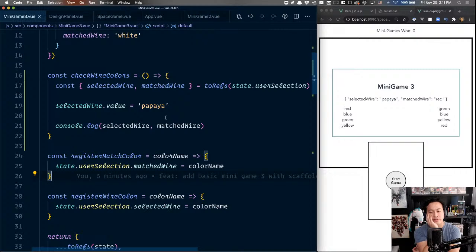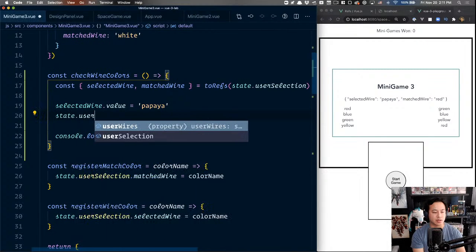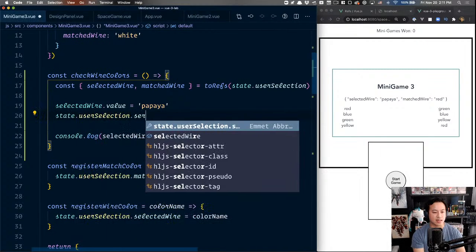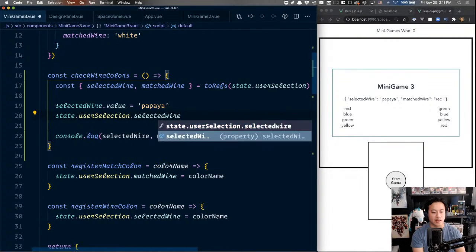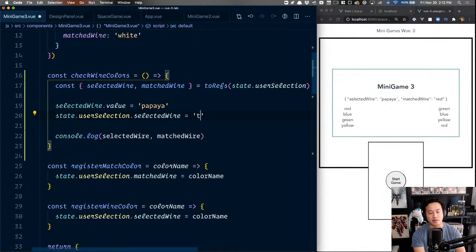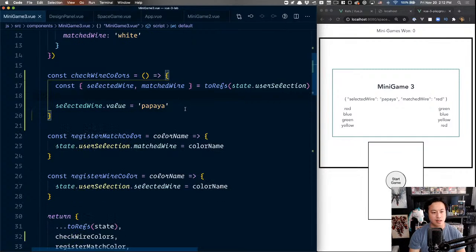So it's a little bit of an interesting trade-off between having to type state dot user selection dot selected wire, which is then equal to, I don't know, call it cyan. This is kind of unfortunately where we're ending up, where the user is going to have to make that decision whether this is better for them or whether they prefer to be able to destructure. So if you do destructure, it just means that you need to understand refs. So just for practice's sake, we are going to go ahead and use the actual refs for the moment.